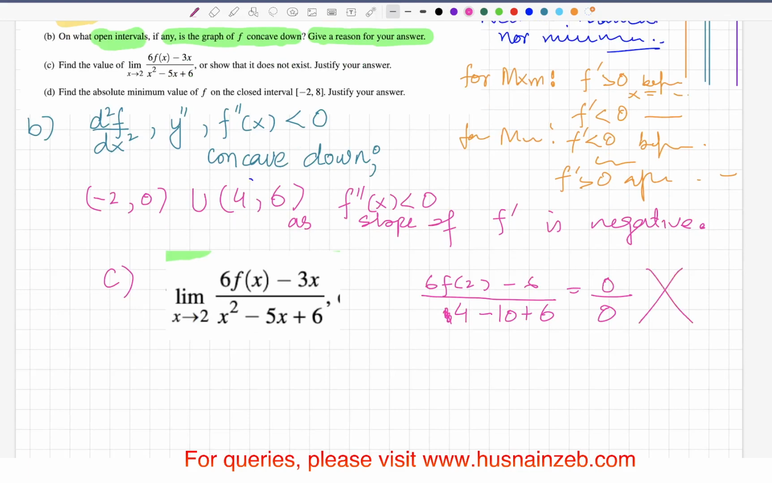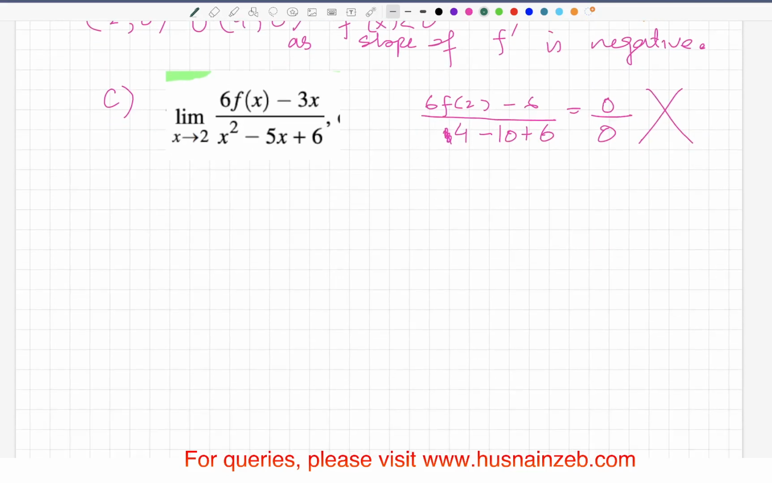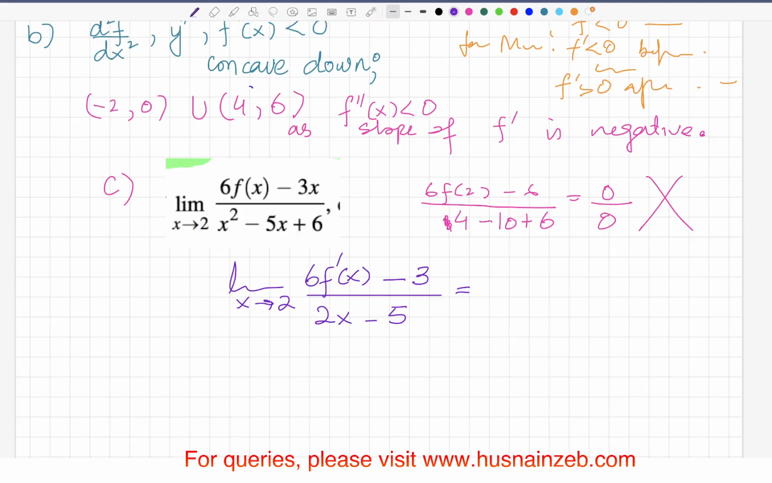We don't need that. So there are things that we can actually do. We can use L'Hopital's rule. So let's try to use L'Hopital's rule. It should look something like 6, the first derivative, minus 3. I'm just taking the derivative in the numerator over there. 2x minus 5.